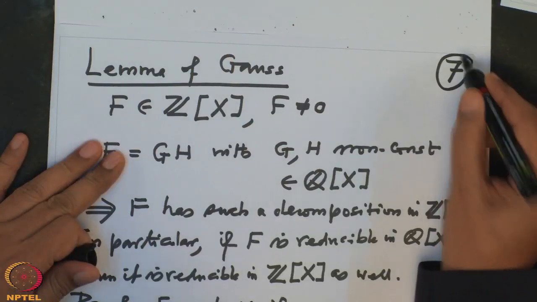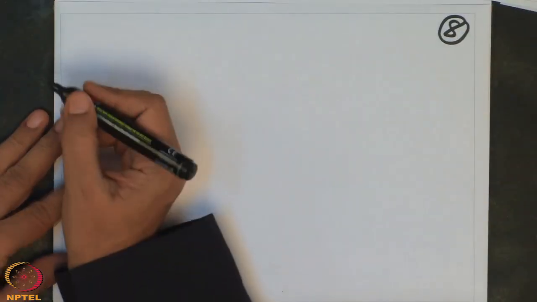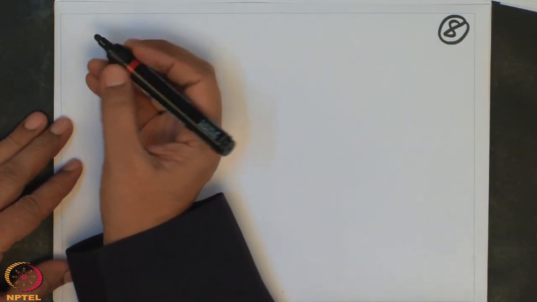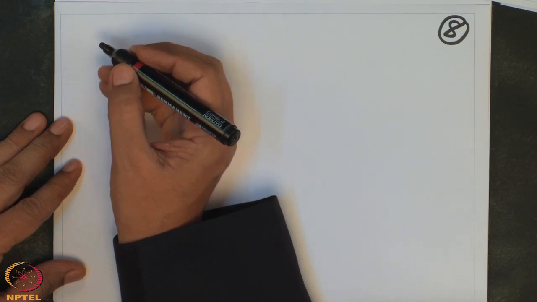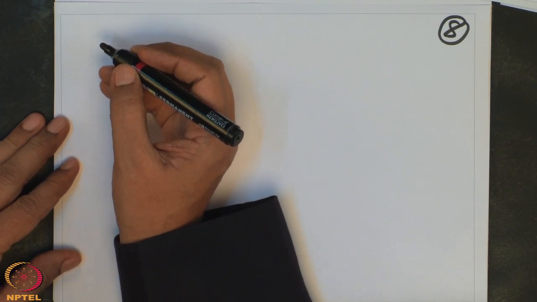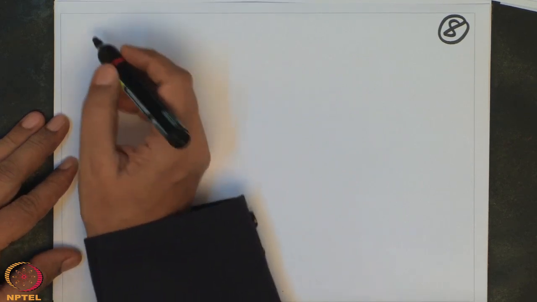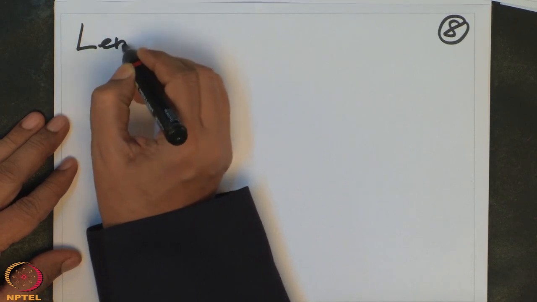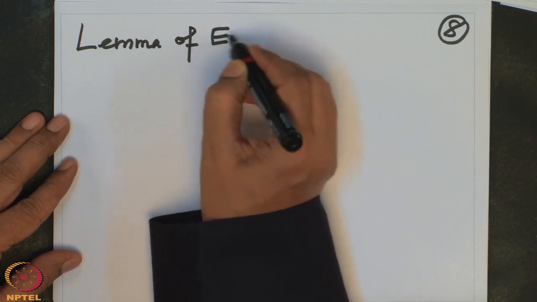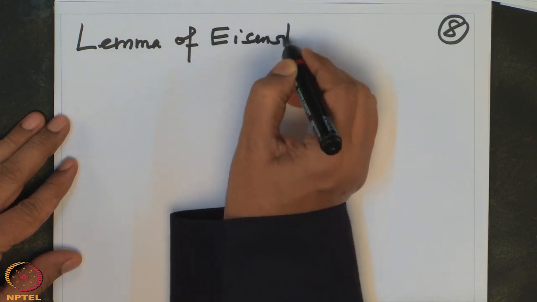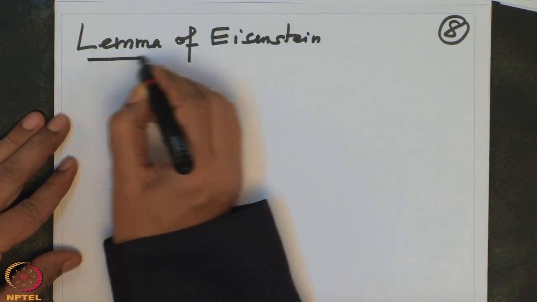Continuing that, now I want to state a very important lemma which is used very often, to check whether a given polynomial in Q[x] is reducible or not. The following lemma is very useful. It is the lemma of Eisenstein. What does it say?